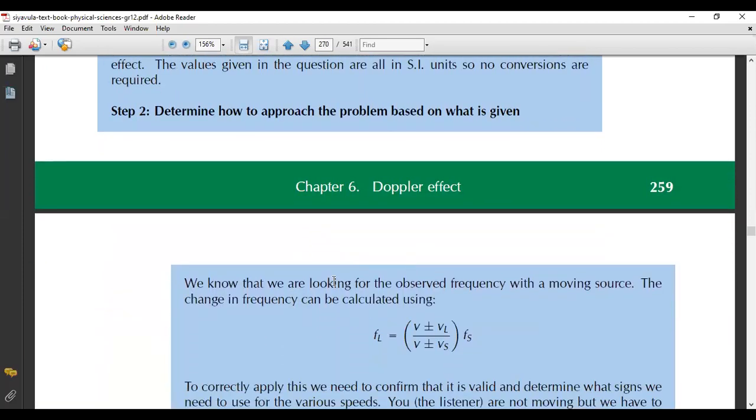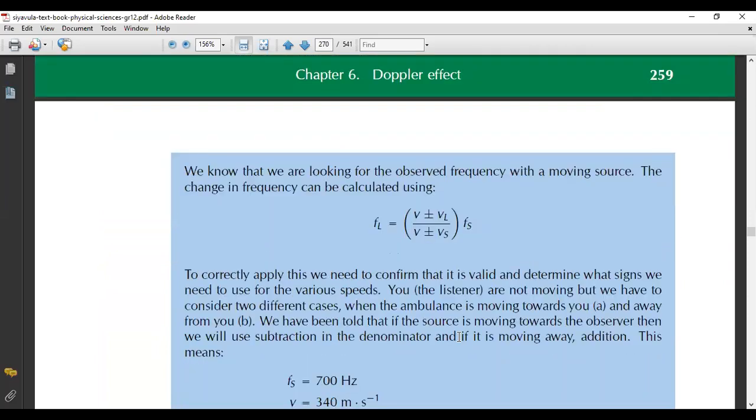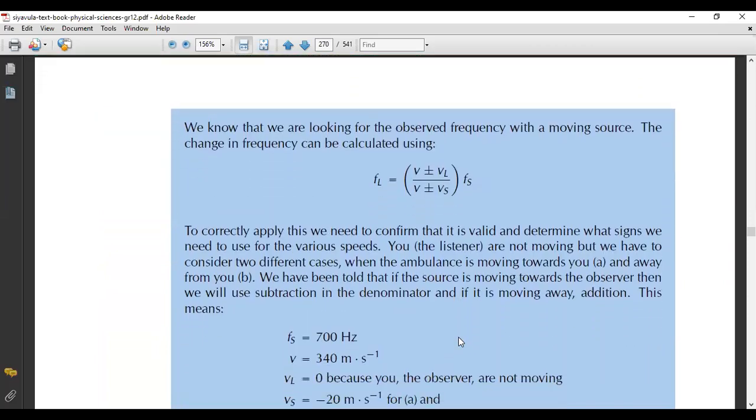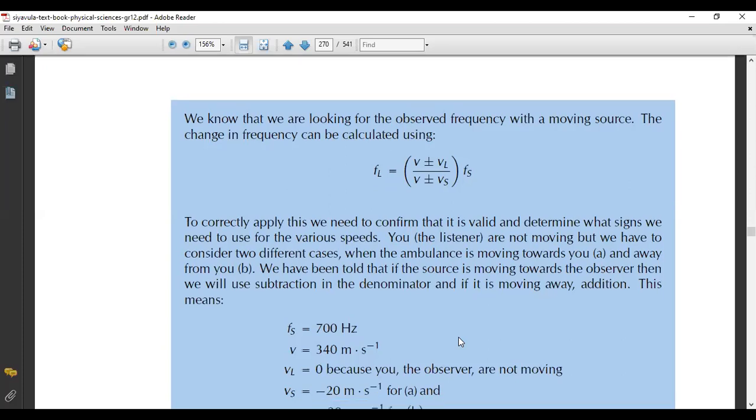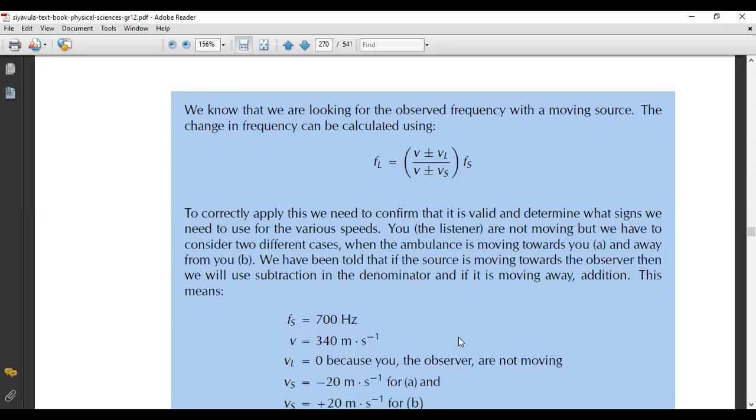We know that we are looking for the observed frequency with a moving source. The change in frequency can be calculated using this formula. So to correctly apply this, we need to confirm that this is valid and determine what sign we need to use for the various speeds. Okay. So you are the listener, and you are not moving, but we have to consider two different cases. When the ambulance is moving towards you and away from you, we have been told that if the source is moving towards the observer, then we will use subtraction in the denominator, and if it's moving away, addition.